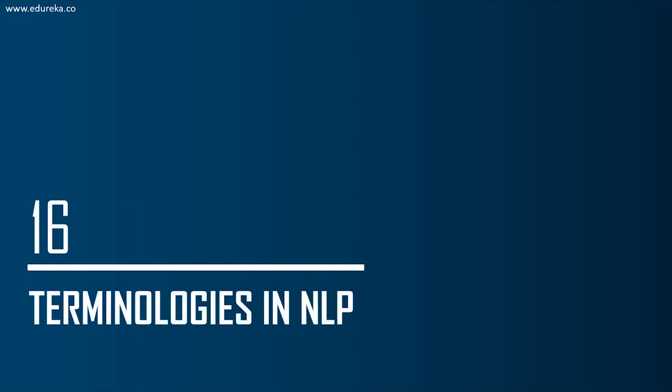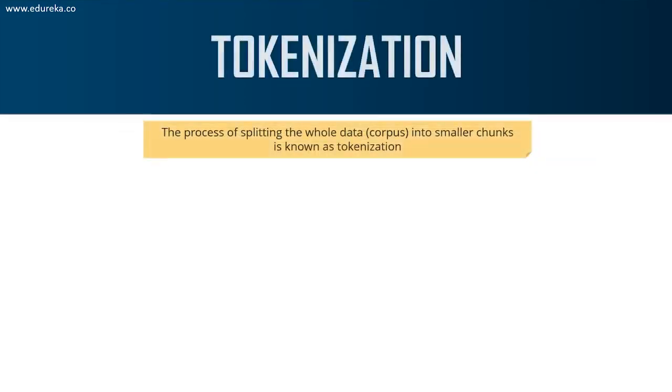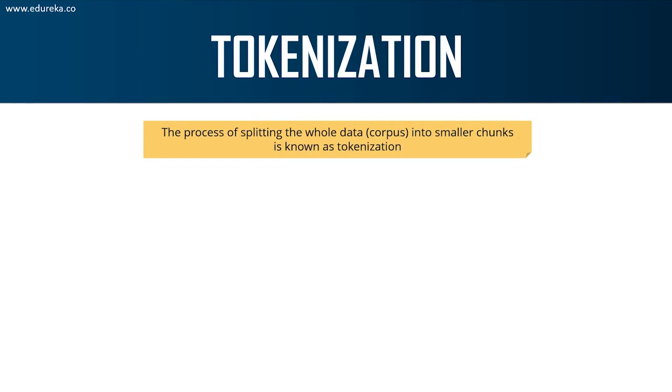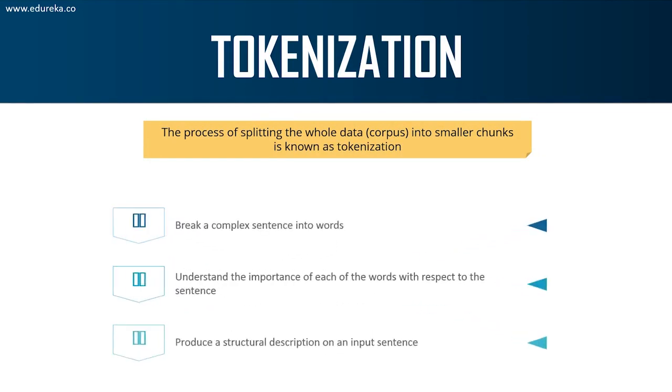Now, let me tell you the basic terminologies under natural language processing. So, tokenization is the most basic step in natural language processing. Tokenization means breaking down the data into smaller chunks or tokens so that they can be easily analyzed. So, the first step is you'll break a complex sentence into words. Then you'll understand the importance of each word with respect to that sentence in order to produce a structural description of an input sentence.